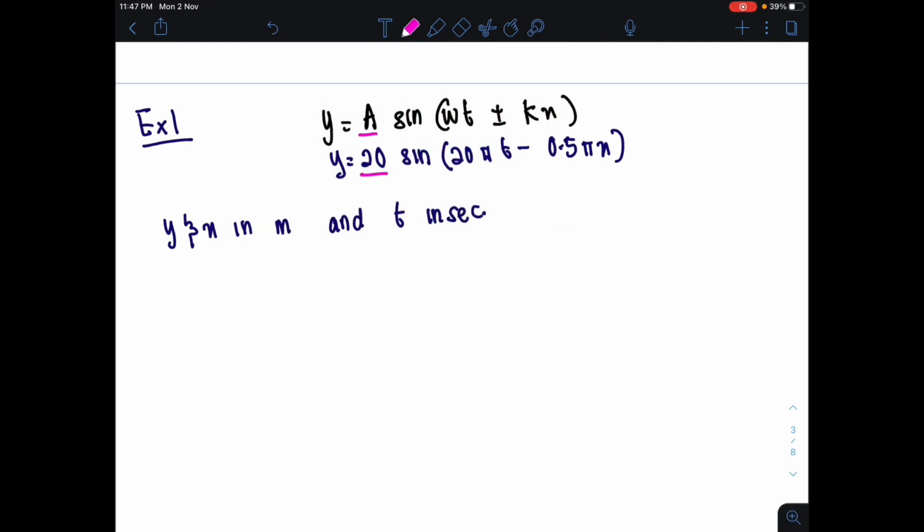From the comparison, my a is 20, my omega is 20 pi, my k is 0.5 pi, and the wave has a negative sign, which indicates that it is traveling to the right.